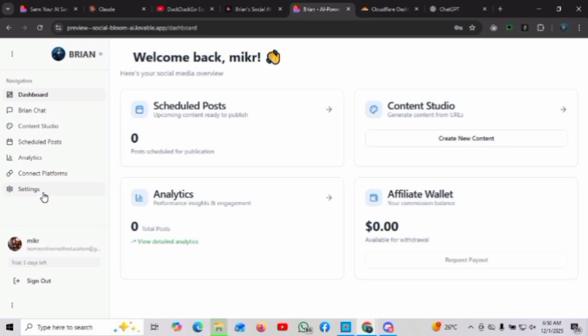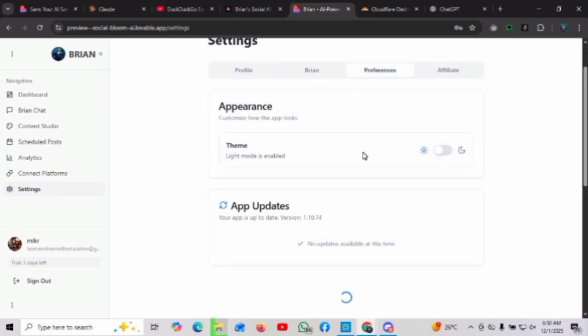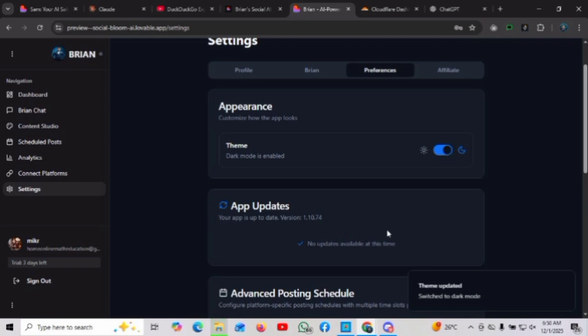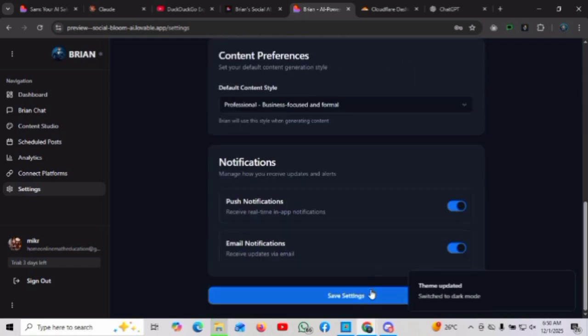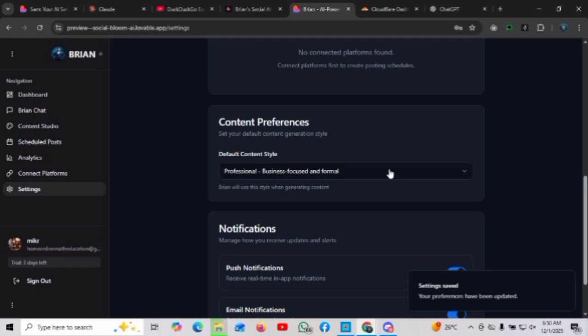It's currently white, and I want to open settings right now. I feel like I don't like this color, so I want to change it, and I prefer this compared to the white. Now I'm going to just save the settings, and whatever you notice I'm doing here, you would also have that experience.